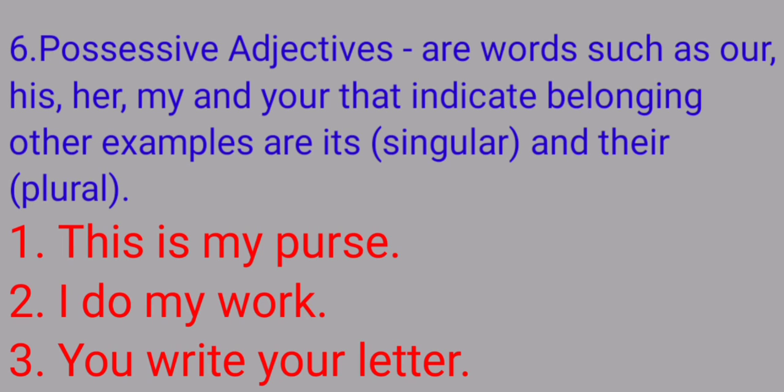Now we will see number 6, that is possessive adjectives. Possessive adjectives are words such as our, his, her, my and your that indicate belonging. Other examples are its for singular and their for plural. We can say in other words, these are the words that show possession such as my, our, your, his, her, their and so on. These adjectives are used before a noun to indicate ownership. For example here, this is my purse, I do my work, you write your letter.